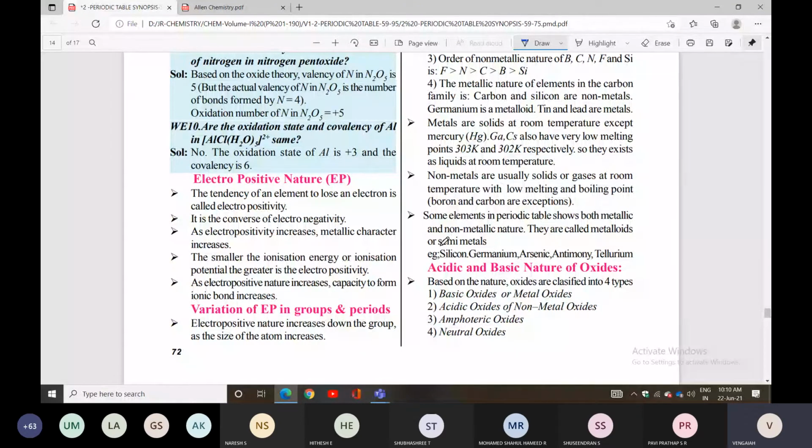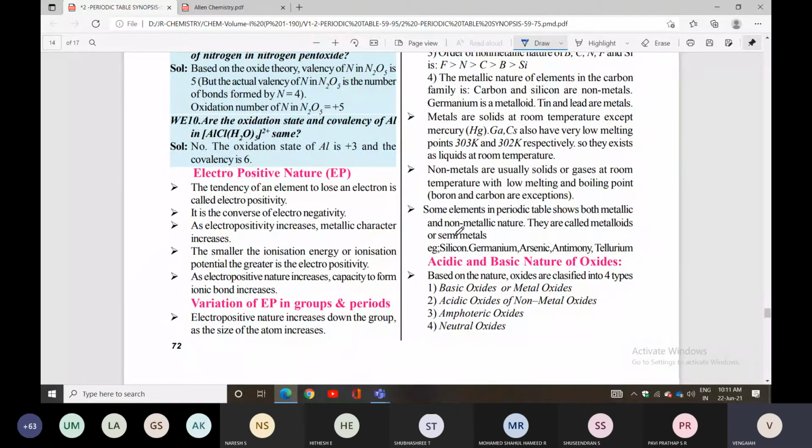Again I will repeat: silicon, germanium, arsenic, antimony, tellurium. These elements you can call metalloids or semi-metals. Next one is acidic and basic nature of oxides.